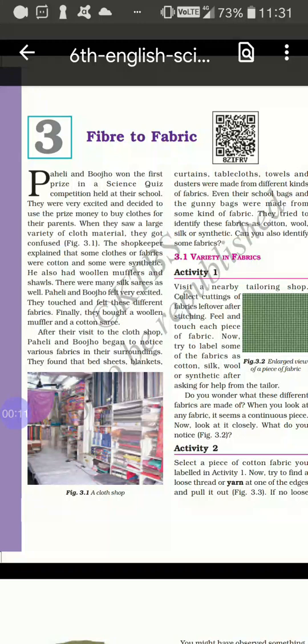We use fabric. Fabric means clothing, dress. We use different kinds of dresses. We use sweaters, shirts, pants. We use shawls to protect from cold. But the important question is how are they prepared and how are they manufactured?